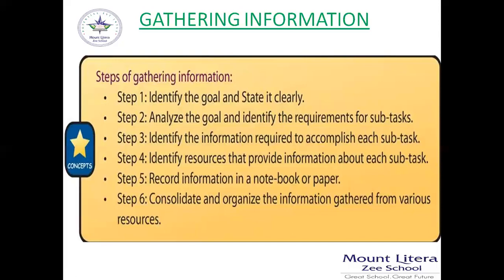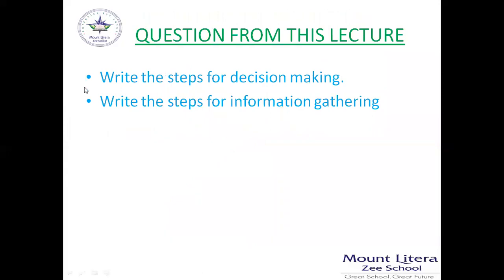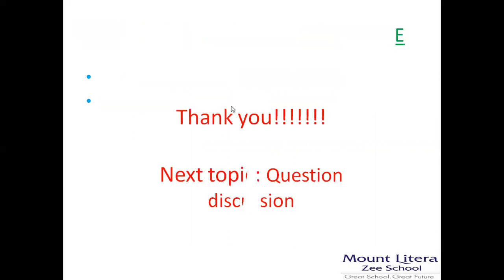So this is your last topic of this chapter and your syllabus is finished, as for PT1 the syllabus is only chapter 2. So now 2 long questions you have to write: write the steps for decision making, write the steps for information gathering. So you have to write in your notebook all these steps.